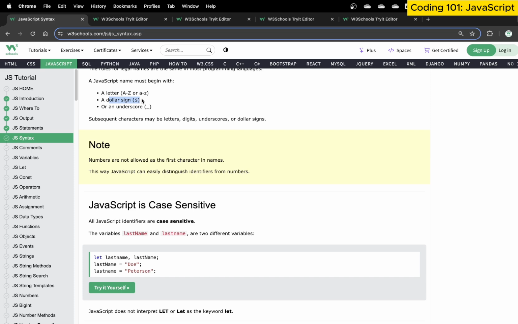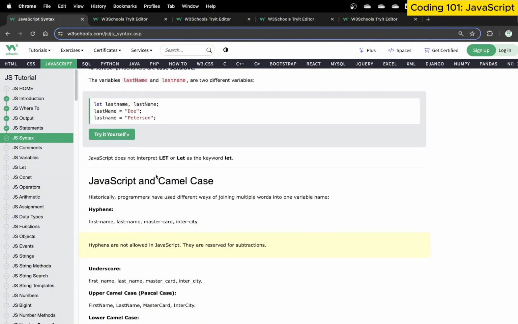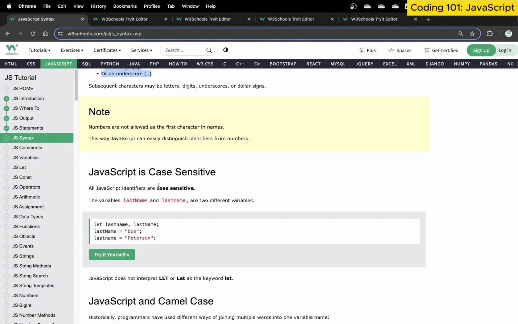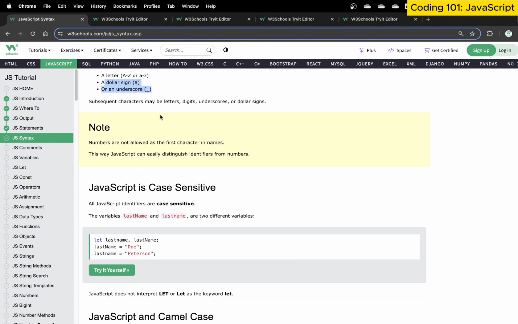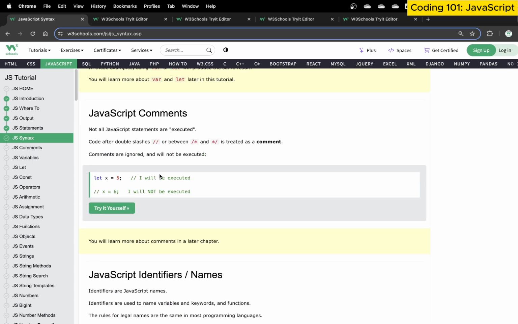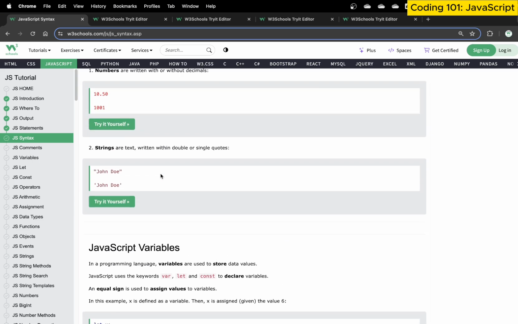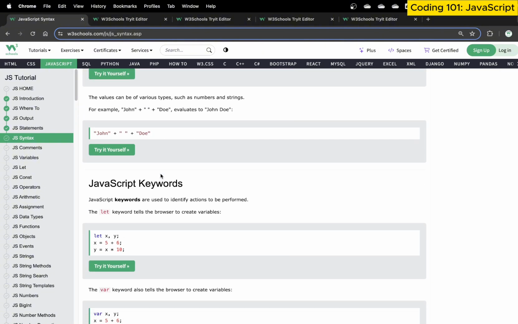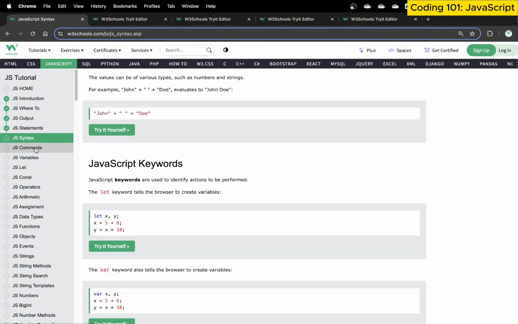You can use a dollar sign or underscore as well. Only these two symbols typically are approved and allowed within it. So we have that basic option available, that you can use a dollar and underscore, and then you can use case sensitivity. These are some of the basic rules and basic concepts of JavaScript that we need to follow and understand. So if you have understood it, excellent. Let's talk more about comments.